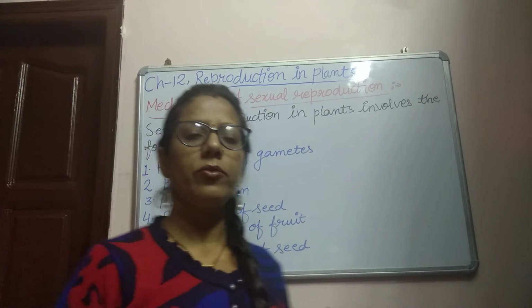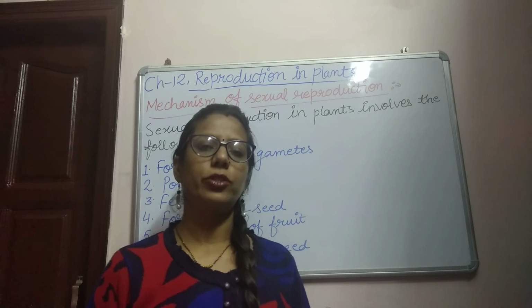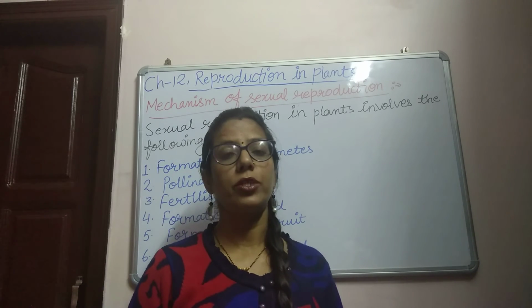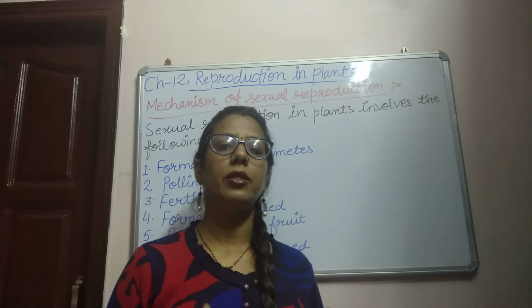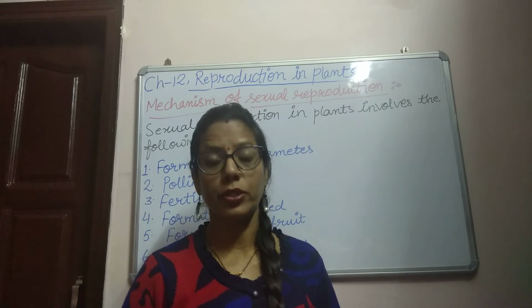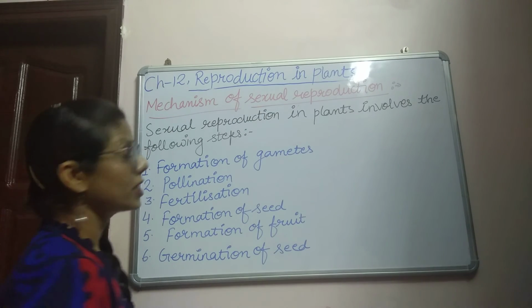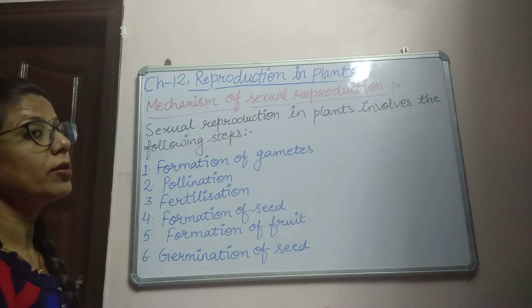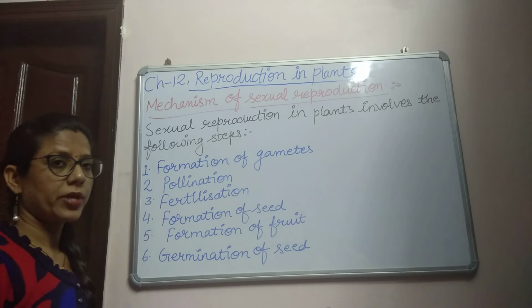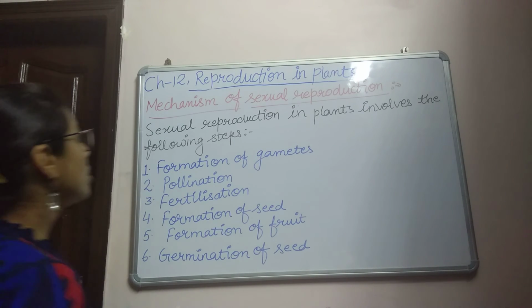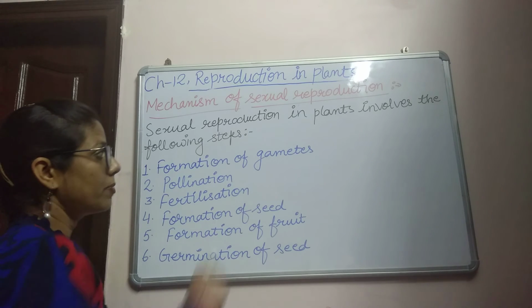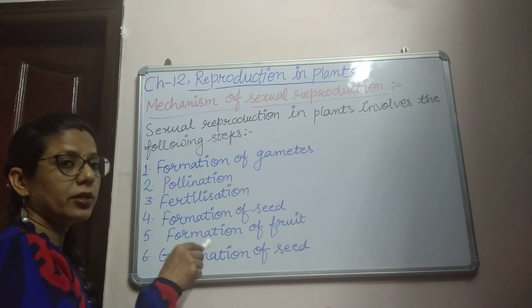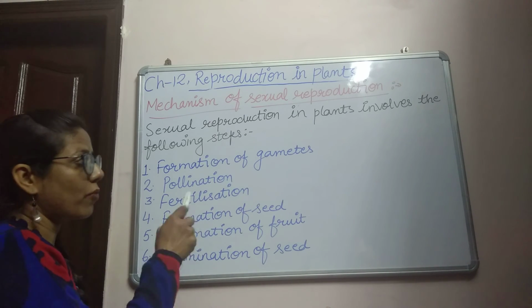Now, as we have discussed the structure of a flower and bisexual and unisexual flowers, because these are the reproductive parts of a flower, they take part in sexual reproduction. The next topic is the mechanism of sexual reproduction in plants, how they take part in sexual reproduction. Sexual reproduction in plants is completed by the following steps.